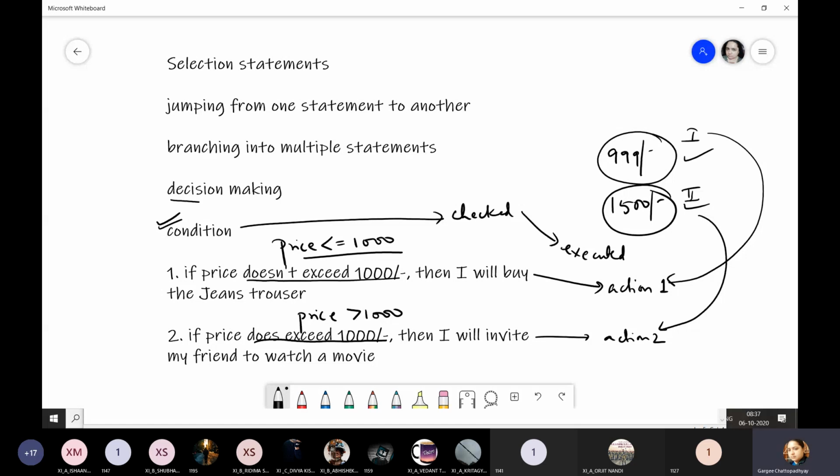This is known as decision making. That is, you are first setting some conditions, some rules. If this happens, we will do this; if it doesn't happen, we will do that. Okay, do you take decisions like this?